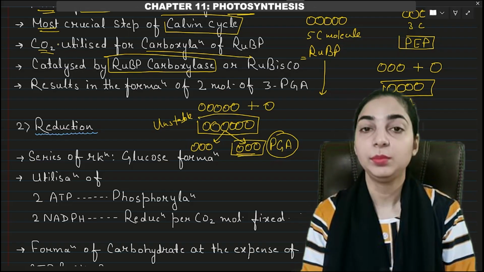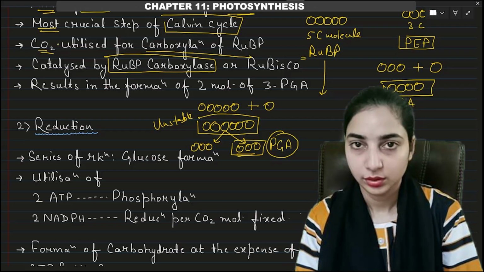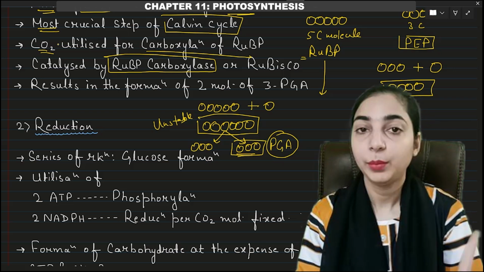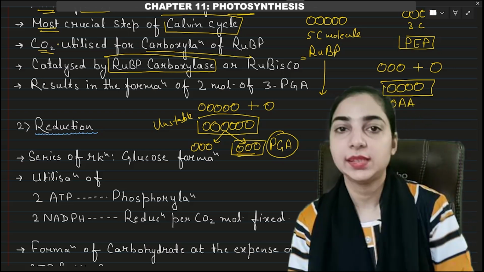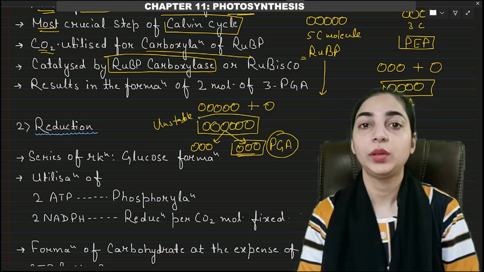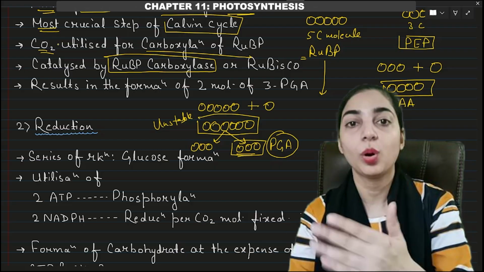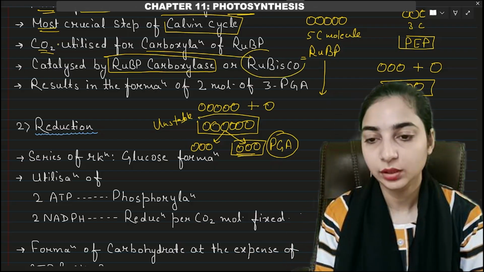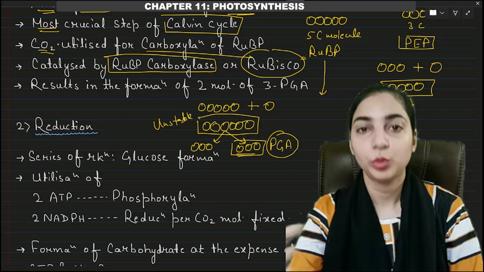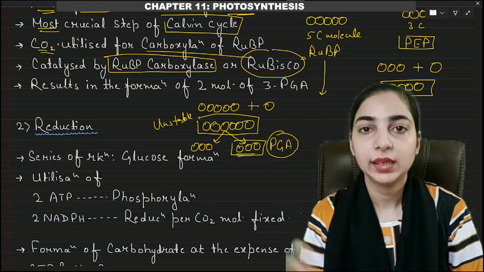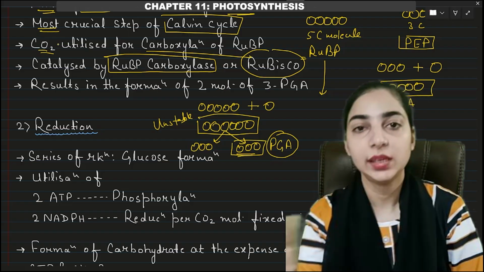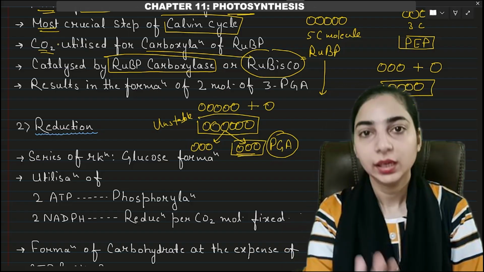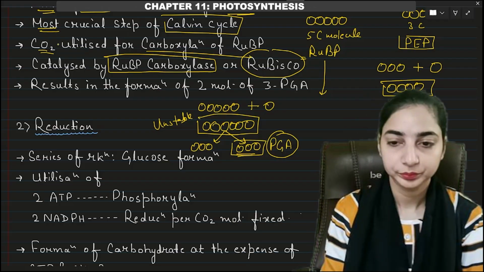But this enzyme can also add oxygen. So we can say that it does not have only carboxylase activity, but it also has oxygenase activity. Therefore, it is also known as RuBP carboxylase oxygenase. And in short, we write it as Rubisco. Rubisco means RuBP carboxylase oxygenase because it has carboxylase activity as well as oxygenase activity. It can also add oxygen, but here it will add carbon dioxide, not oxygen.